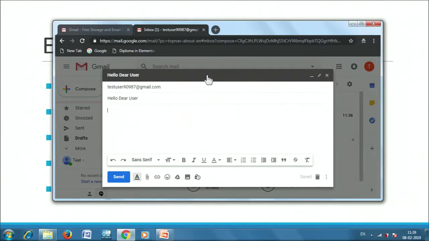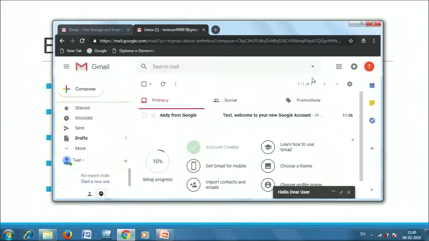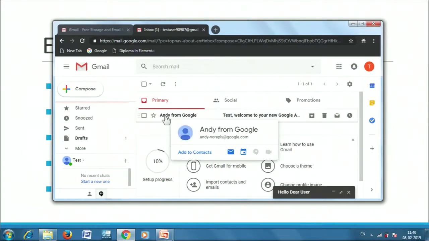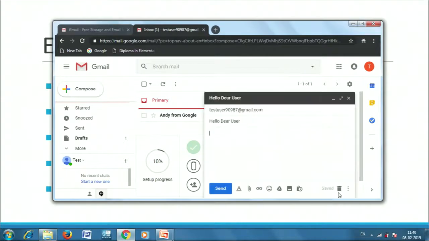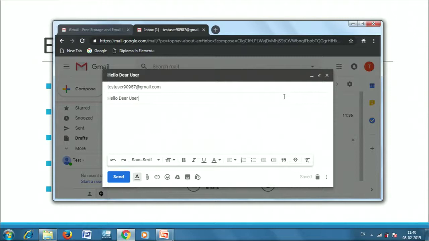Subject would be, as you can see in this previous email that we have just received from Google, the subject is test, welcome to your new Google account. So even before opening this email, we can understand what would be the content of this email and why this user has sent us an email. We can understand that this is somebody from Google, as it is mentioned in the from field. This is Andy from Google and the subject line is this. So it is really important to mention a good subject line for the recipient to understand what your email is all about. And then you have to start with a greeting.